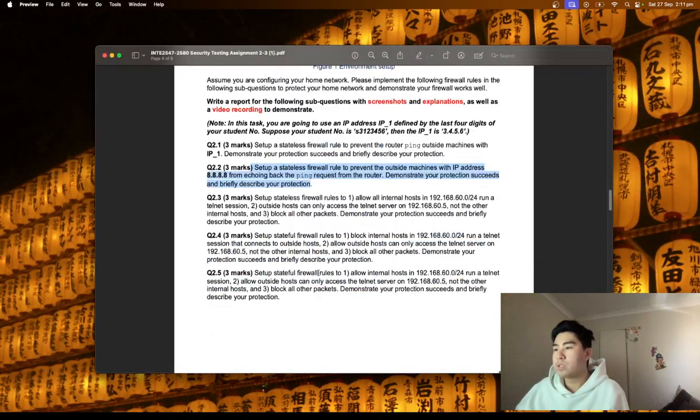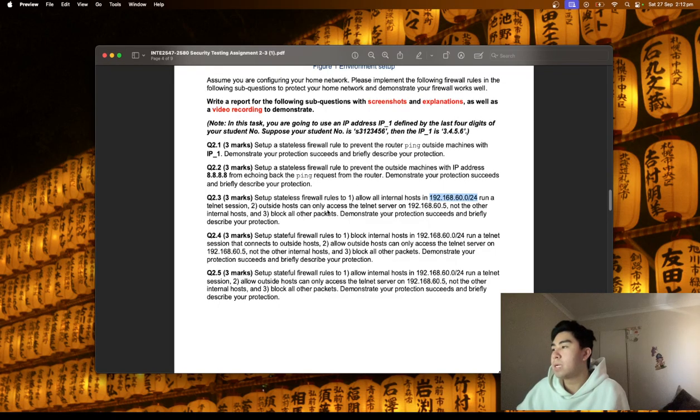Now when we look at 2.3, it's a stateless firewall as well, and it's asking for 3 steps in creating a bunch of rules. It says allow all internal hosts to run a telnet session. Internal host is this one.